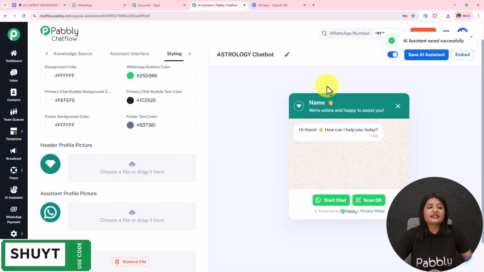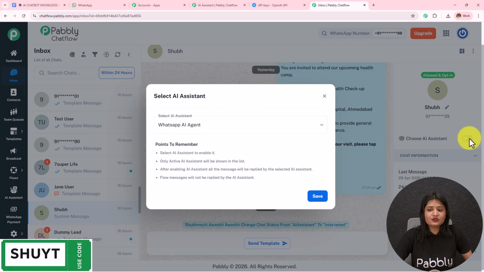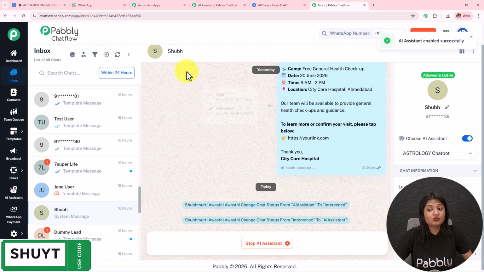Moving on towards the next step, here I am going to show you how you can enable this AI assistant to a particular chat, to a particular group, or to all the contacts. For that, on the left hand side we have this inbox. I'm going to open this inbox in a new tab. So here I am on my chat. I have to select this choose AI assistant, select the AI assistant which I've created and simply save this. In this manner, I've enabled this AI assistant to this particular chat.